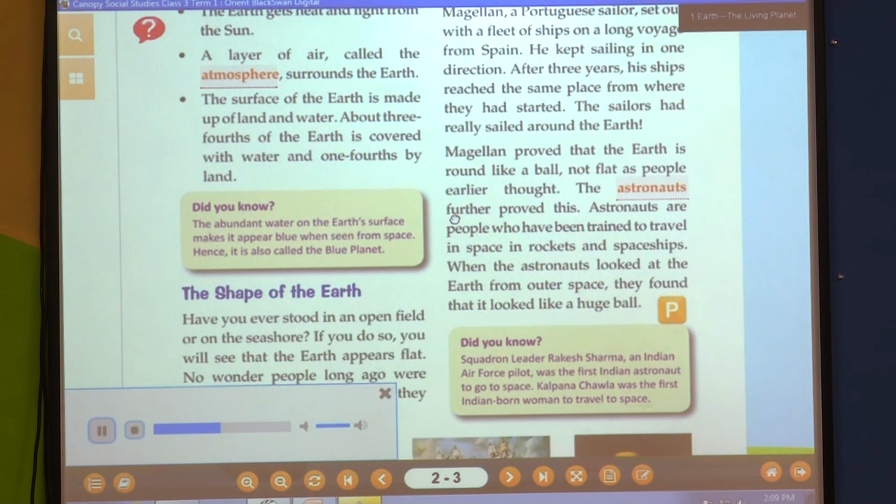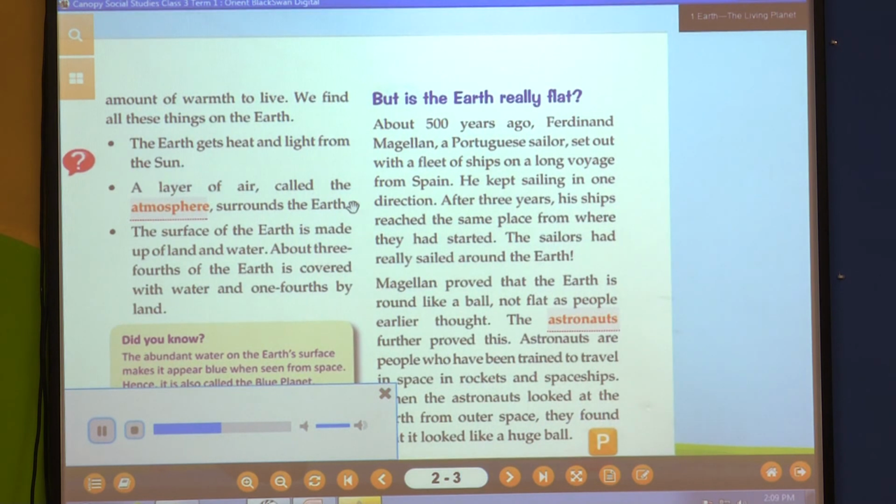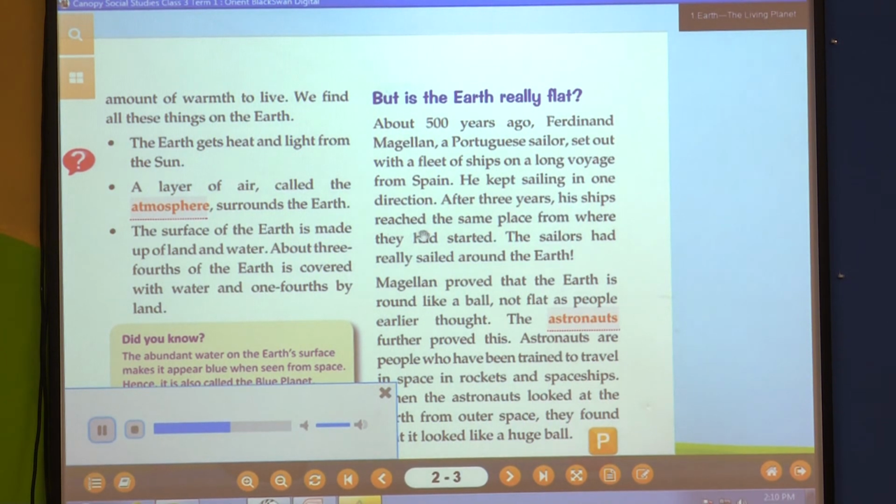But is the earth really flat? About 500 years ago, Ferdinand Magellan, a Portuguese sailor, set out with a fleet of ships on a long voyage from Spain. He kept sailing in one direction. After 3 years, his ships reached the same place from where they had started. The sailors had really sailed around the earth. Magellan proved that the earth is round like a ball, not flat as people earlier thought.